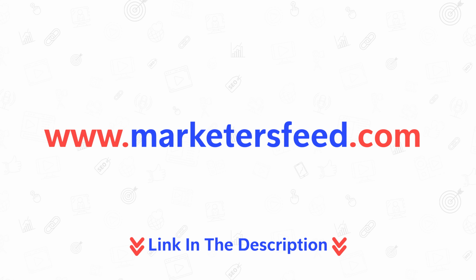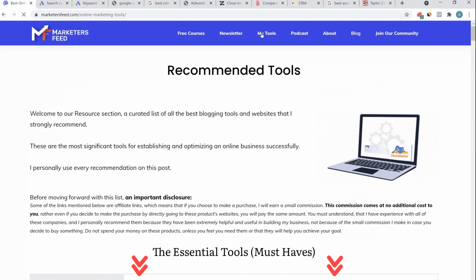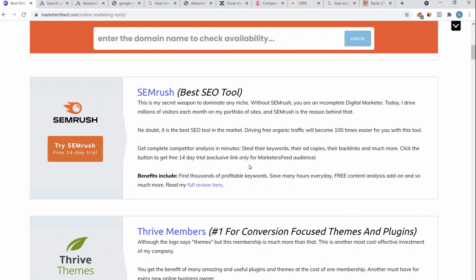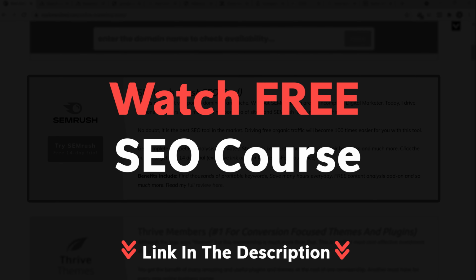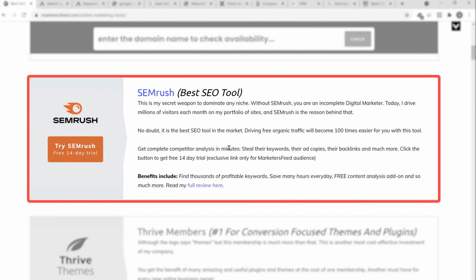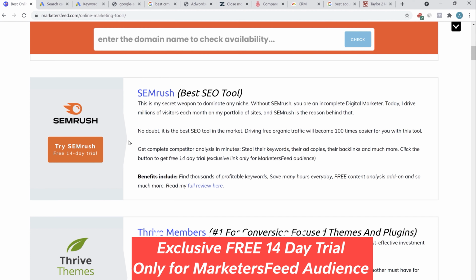So for that, go to our website marketersfeed.com, go to the My Tools section, scroll down and you'll find this tool SEMrush. If you have seen our SEO course, then you know that SEMrush is one of the best SEO tools out there. It's a vital tool for any digital marketer or anyone who's running an online business. SEMrush is a must. Now I must also tell you, apart from being an awesome SEO tool, this is an extremely amazing and extremely important tool for anyone who's running paid media campaigns.